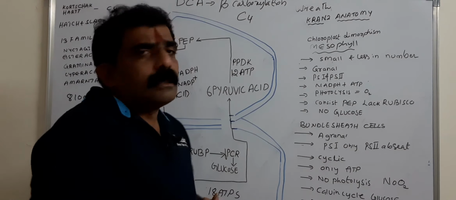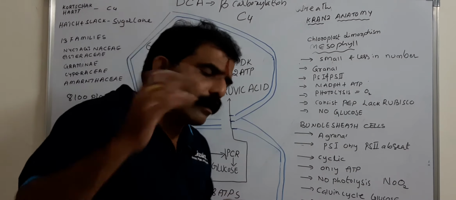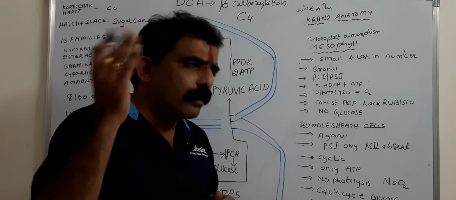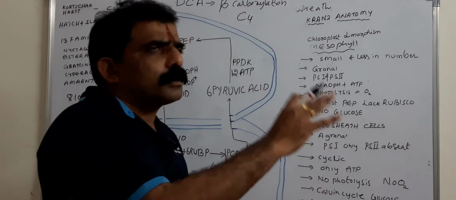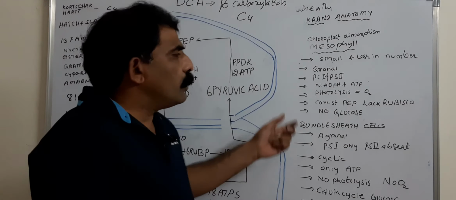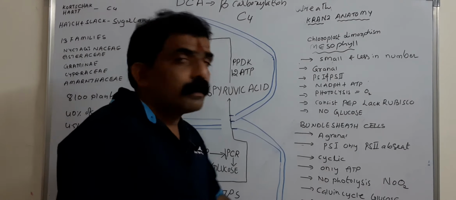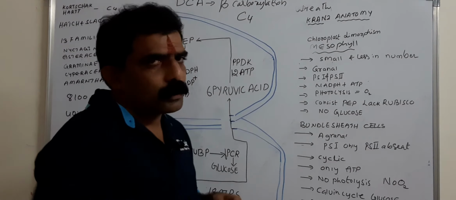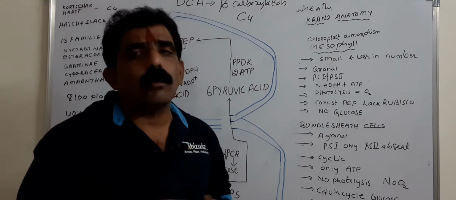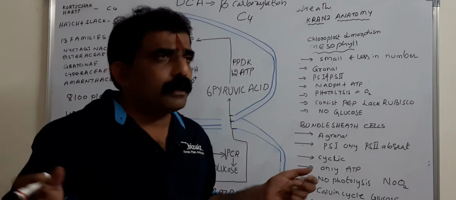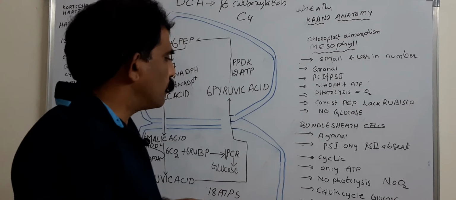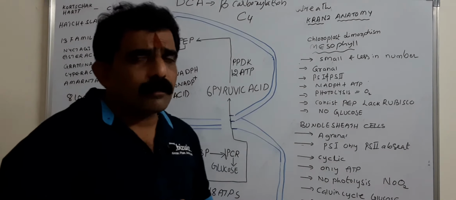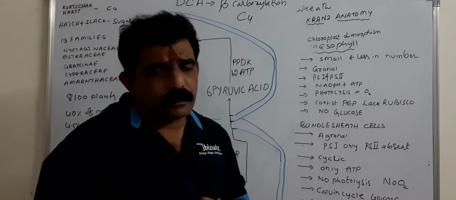Hence cyclic photophosphorylation occurs, and even non-cyclic photophosphorylation occurs. ATPs are formed, NADPH2 is formed, photolysis of water takes place, and oxygen is also evolved. So oxygen is evolved in mesophyll cells, not in bundle sheath cells. In mesophyll cells, ATP and NADPH2 are formed, but in the bundle sheath cells, only ATP is formed, no NADPH2 and no oxygen. Like that, in mesophyll cells, PEP carboxylase is present.